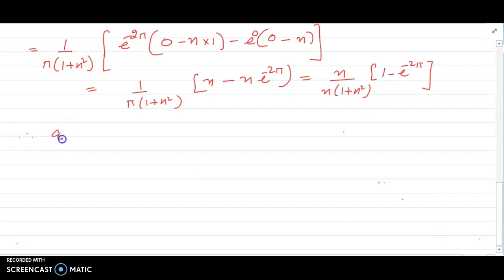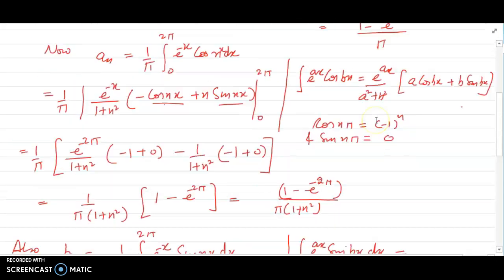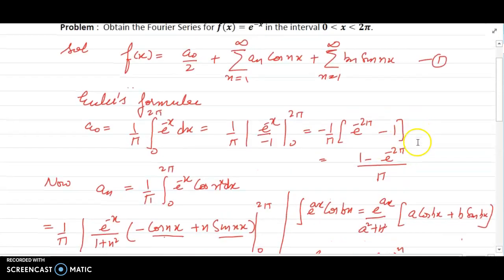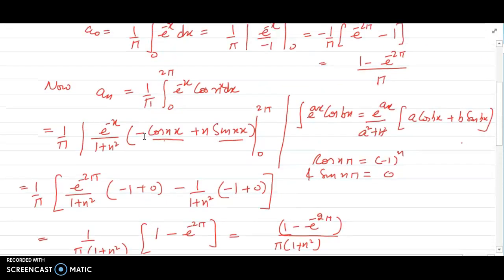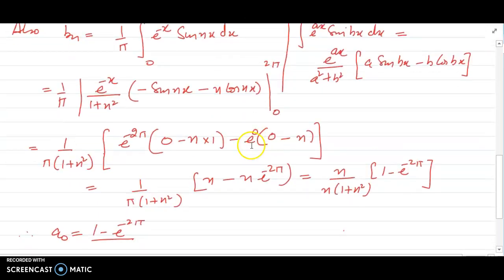Therefore, I may write the values again. Value of a naught that we have got is 1 minus e raised to power minus 2 pi divided by pi.